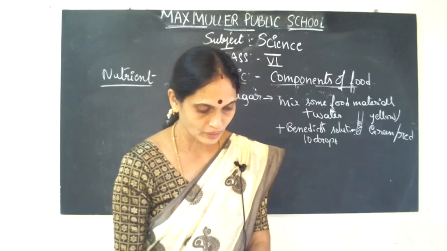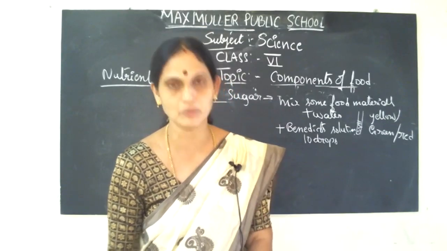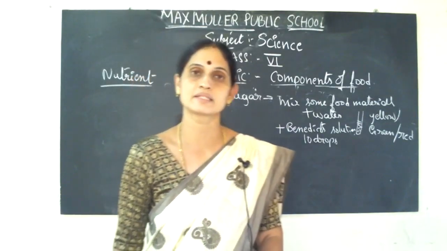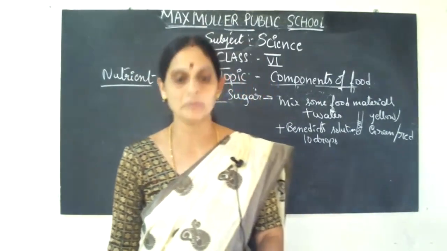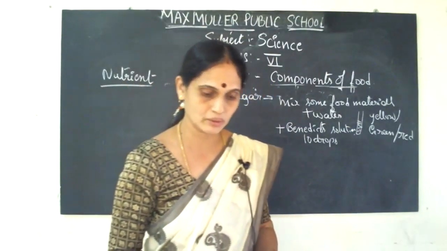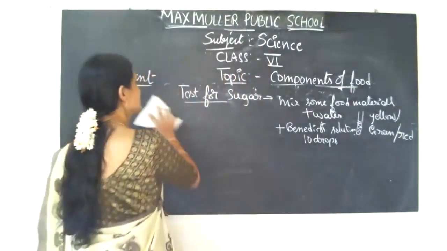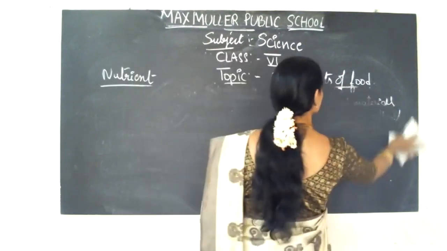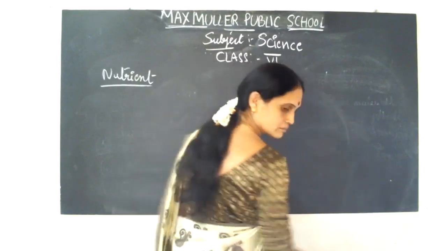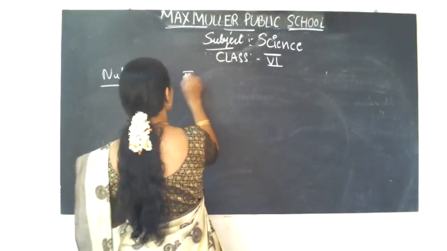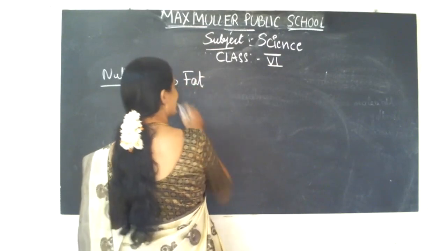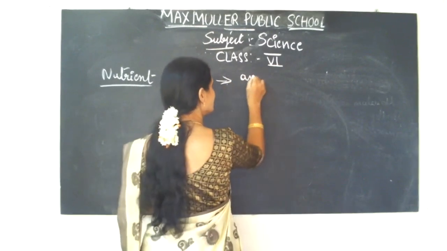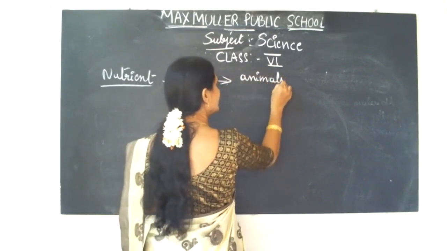Apart from that, as I said, carbohydrates, all the fruits, vegetables, cereals like rice, chapati, wheat, all these have plenty of carbohydrates. Now coming to another nutrient, that is fat. One more nutrient, fat. Now, fat will be given by both animals and plants.